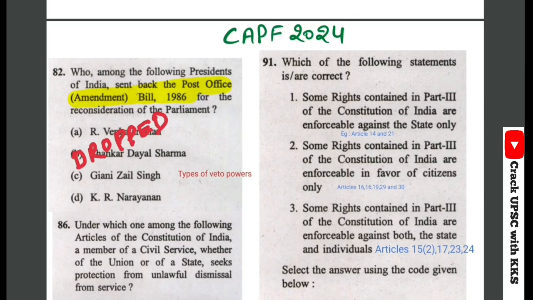This is the first question. It was related to pocket veto, like which president sent back the Post Office Amendment Bill of 1996. So the question was dropped by UPSC, but here if the question would be which president exercised pocket veto on Post Office Amendment Bill, then the correct answer should be Giani Zail Singh. यहाँ पे वैल्यू एडिशन के लिए you should read the types of, what are the different types of veto, and which veto power is absent in case of Indian President.